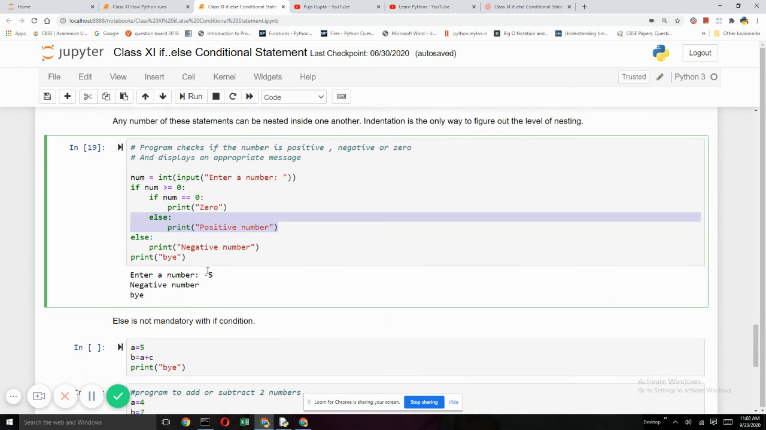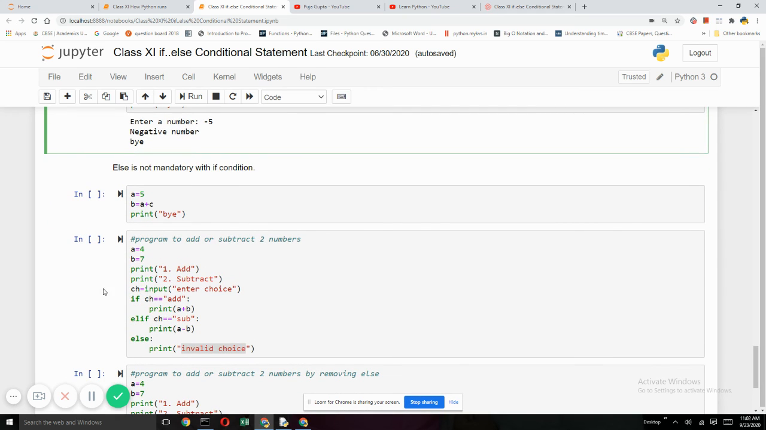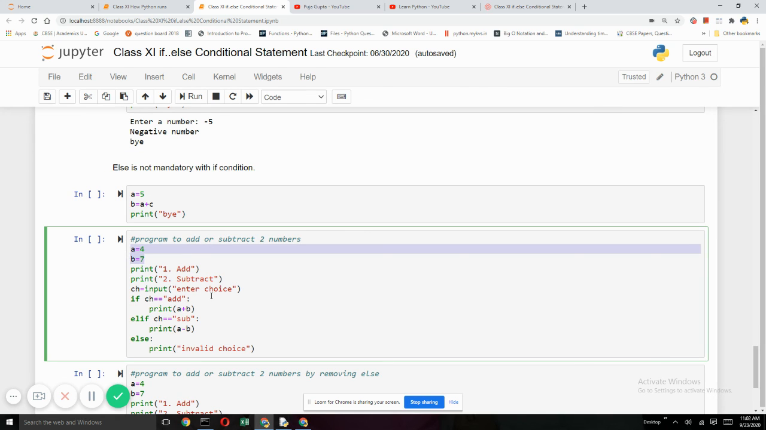So I have a few more examples here to show you the usage of if elif, and you can see that you have a menu driven program where you have taken two numbers and you've asked the user for the option of adding or subtracting. If the choice is add, then add them. If the choice is subtract, then subtract and show them. But if the choice is neither add nor subtract, that means it is some other choice given which is not a valid choice. So I'm printing it's an invalid choice.